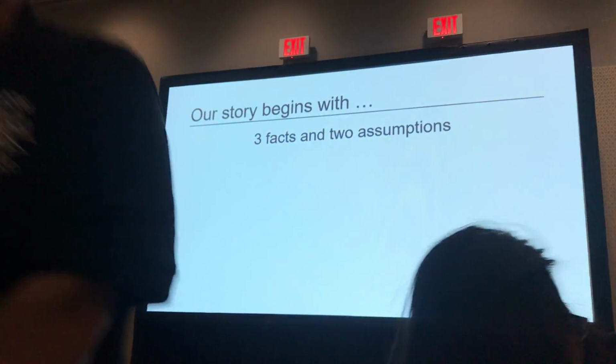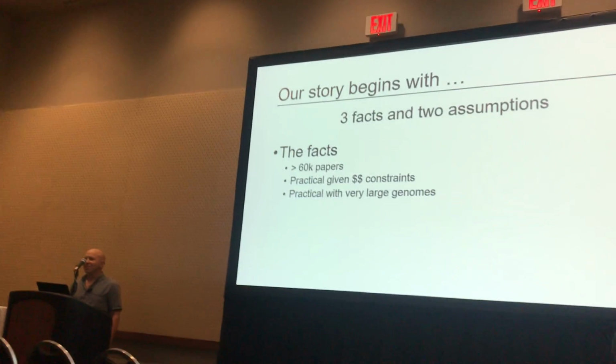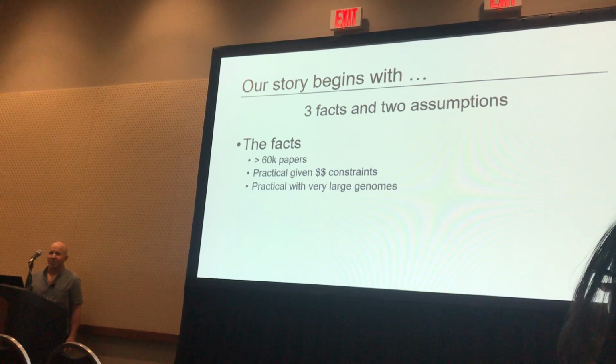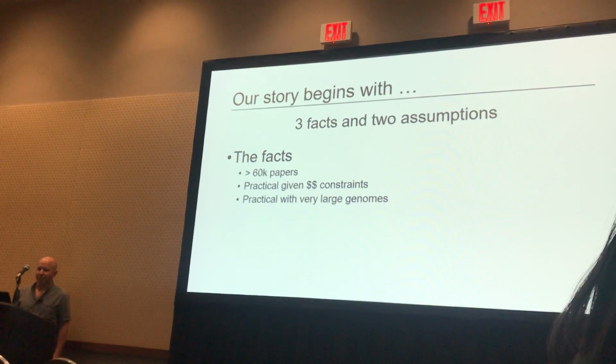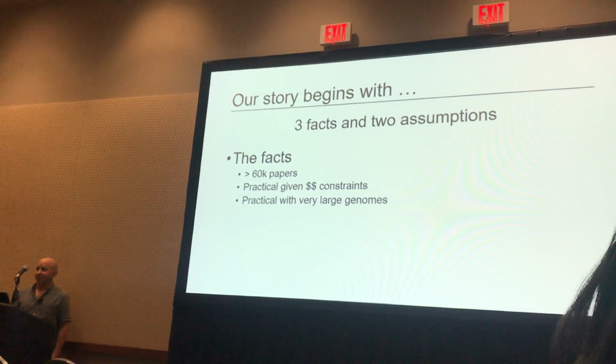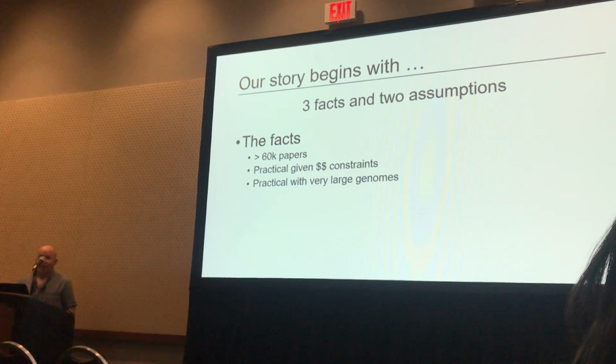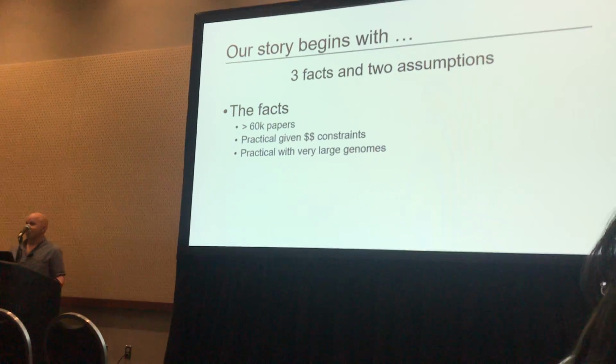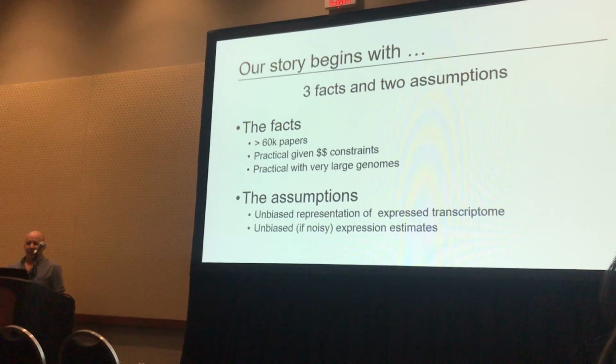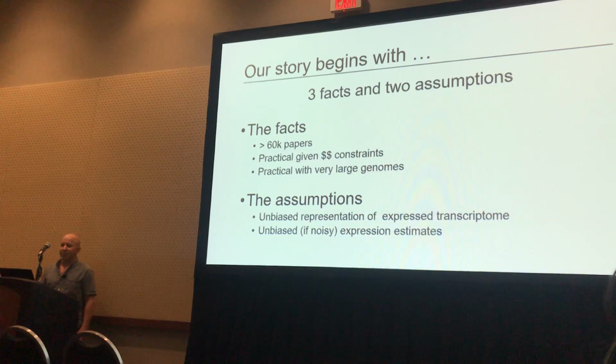Facts and 2 assumptions. The facts are there have been over 60,000 papers using de novo transcriptome assembly since 2011, when the Trinity paper was first published, and that they have been practical because it's expensive to build whole genomes, at least up until recently, and that for people who have very large genomes, there just isn't another option available at the moment.